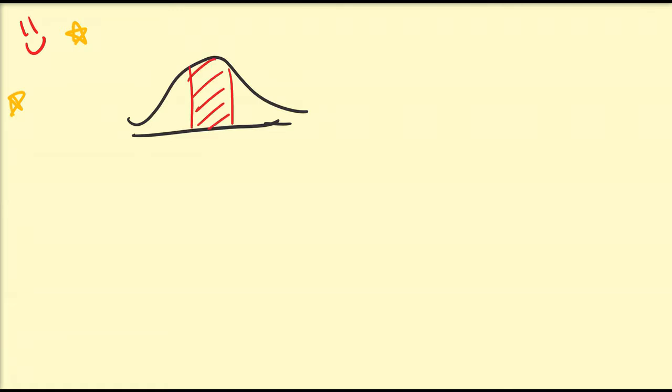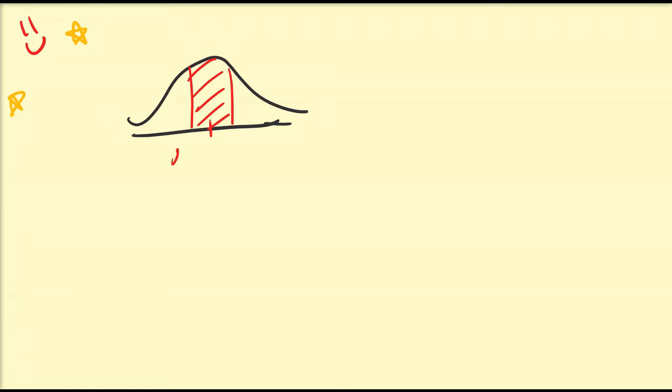Hello there. In this video we're going to talk about another rule that can be used to approximate the probabilities of distributions of random variables. In the previous video we discussed what we called the empirical rule, which said that if you have a distribution that is normal or approximately normal, you can approximate the area within some standard deviations from each other.